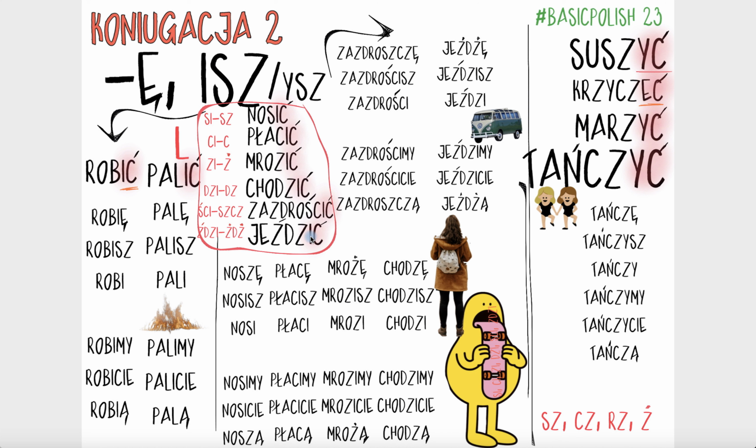So if there are students listening to this lesson at intermediate level and you are quite confused, you don't know when to use chodzić, iść, jeździć, jechać, there will be a separate lesson on that. I already have one lesson on that, but there will be a separate one.